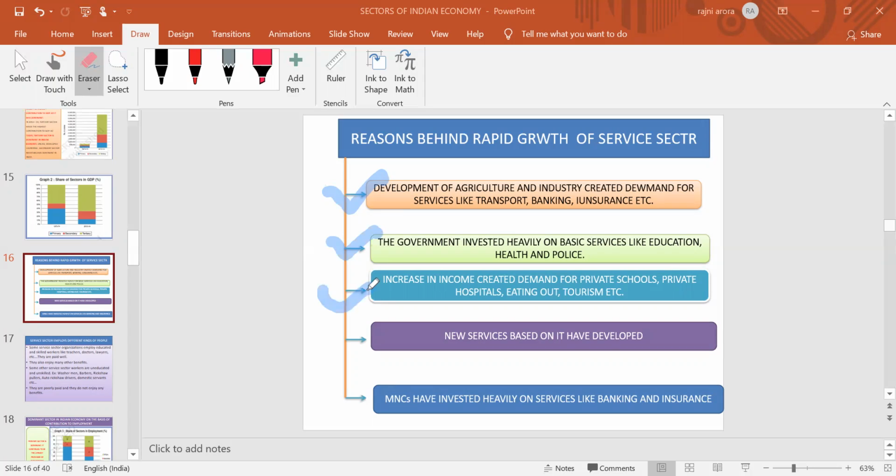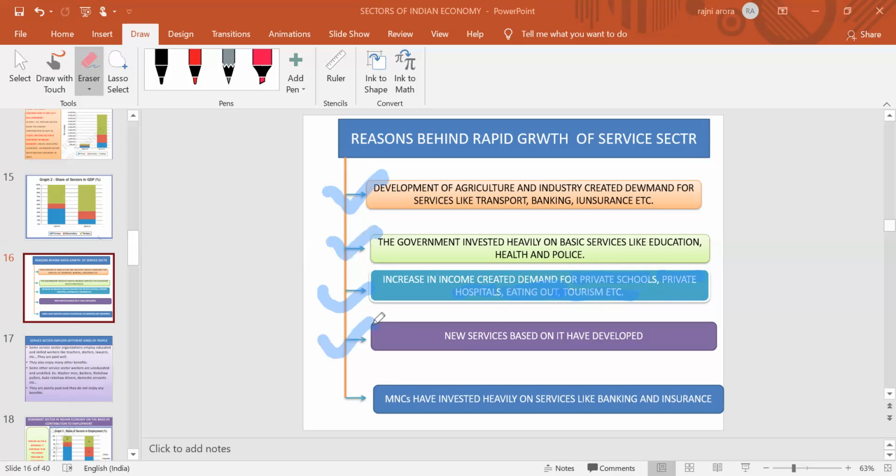After that, in today's time period, the income level of people is also increasing. Due to the increase in the income of the people, they are creating demand for different kinds of new services, like private schools, private hospitals, eating out by going to different kinds of restaurants, hotels, and tourism. So these things also lead to the creation of the new service sector.